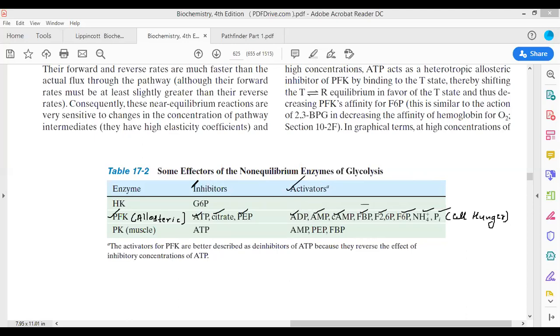Whereas when there is an inhibitor, the cell has an adequate amount of ATP, citrate. Should that cell always carry out glycolysis? No, it should not. Now the cell has an adequate amount of ATP, citrate, or phosphoenol pyruvate. That is why these molecules are the negative modulators in the world of biochemistry. Always remember, the product of a reaction is always the negative modulator, and the substrate of the reaction is always the positive modulator or the activator of the reaction.